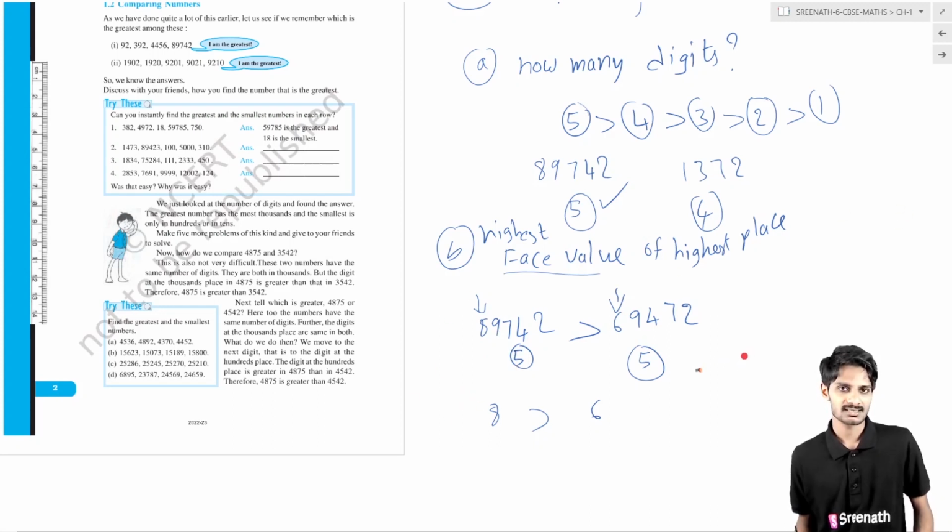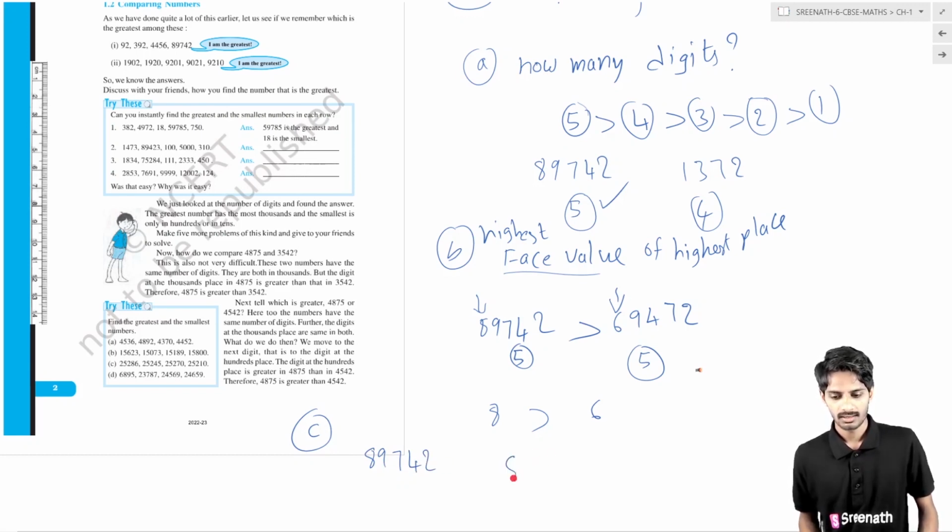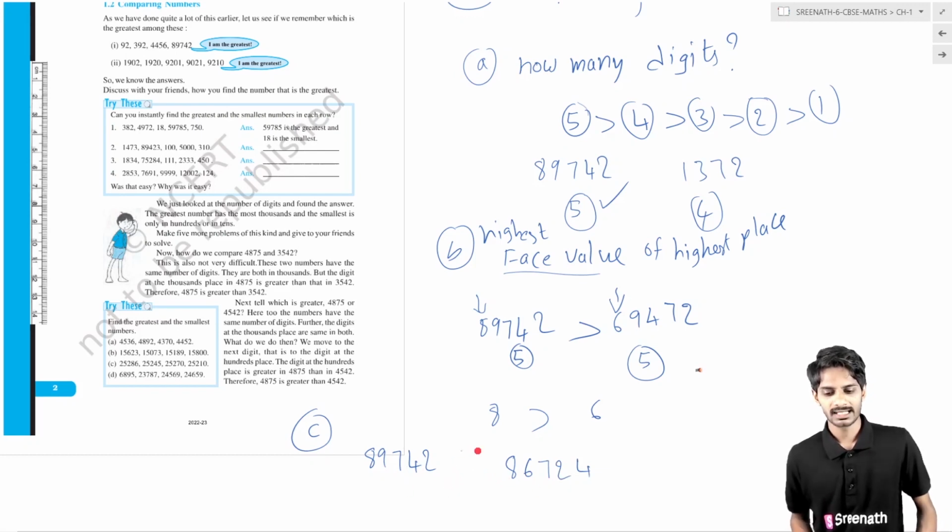Suppose there is another case. What is the other case? One number is 8, 9, 7, 4, 2. And what is the other number? 8, 6, 7, 2, 4. These are the two numbers. Then I will ask you, which is the greatest number?